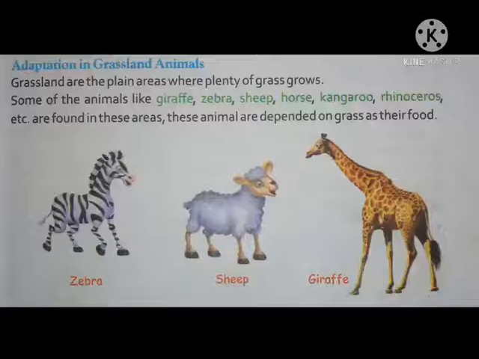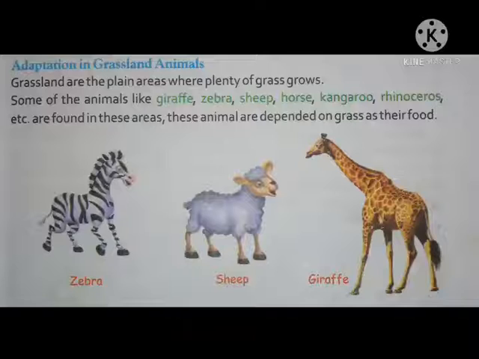Now see adaptation in grassland animals. How grassland animals adapted themselves to survive in that particular environment. See, grasslands are the plain areas where plenty of grass grows. So what are grasslands? Grasslands are the plain areas where plenty of grass grows. Some of the animals like giraffe, zebra, sheep, horse, kangaroo, rhinoceros, etc. are found in these areas.